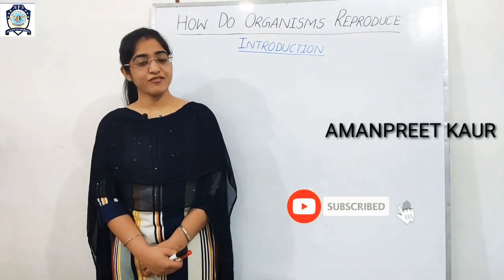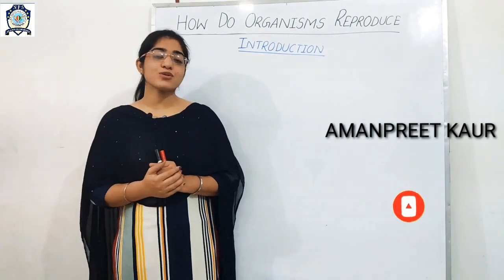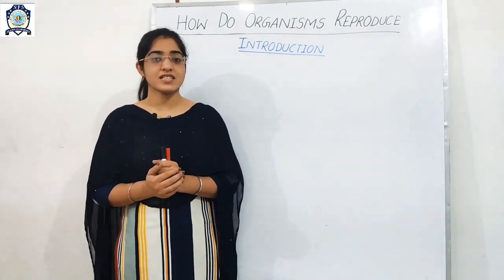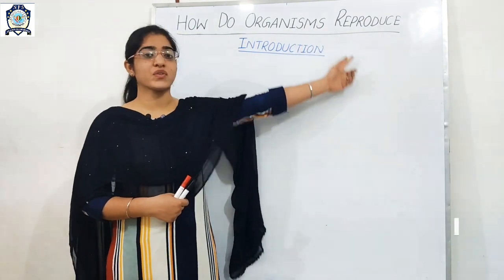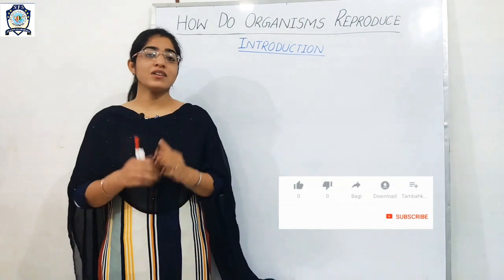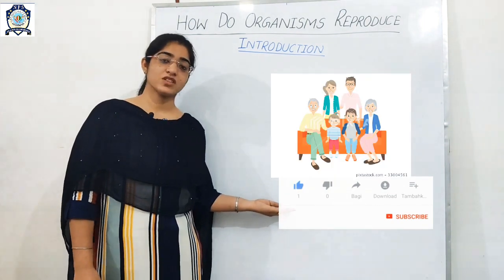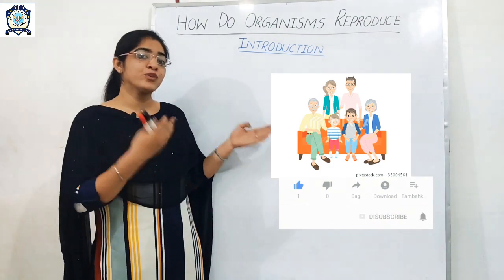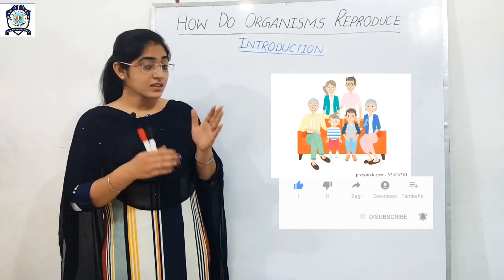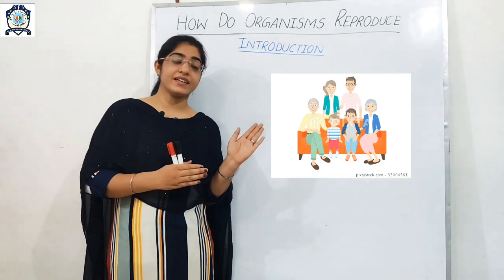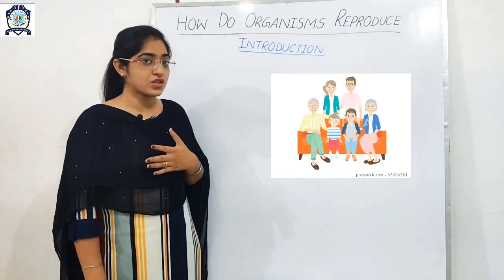Hello everyone, welcome back. In this class we are going to start with the new unit, and that unit is how do organisms reproduce. So you all will be surprised to see that here is one family picture. Why am I using this family picture? What is this picture representing, or what are you observing from this picture?